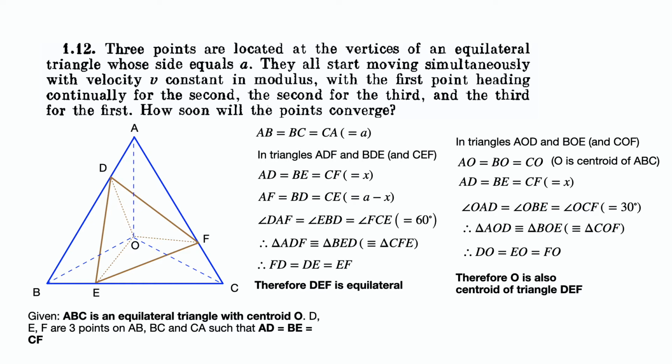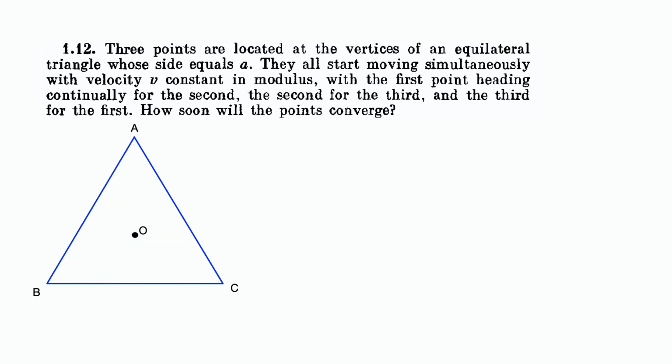Let us now use this result to analyze the trajectory of points A, B and C. Initially, the points are located at A, B and C and are moving towards each other. That is, the velocity of A is directed along line AB, the velocity of B is directed along BC, and the velocity of C is directed along CA. After a very small time delta t, their positions would be at A1, B1 and C1 respectively.